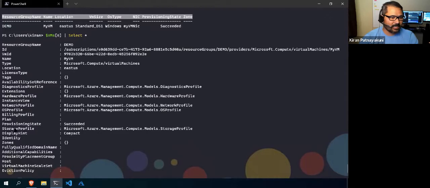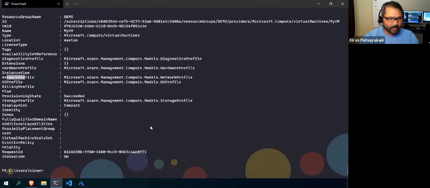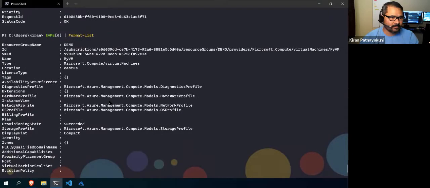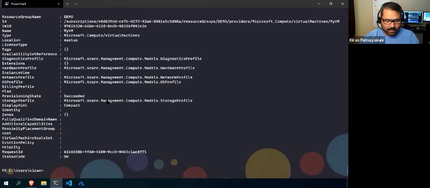But other than that, we have a storage profile and we have a hardware profile. I mean, hardware profile is nothing but VM size. Okay, and the network profile, all of those things are available here. Correct. So this is the way that you can see all the properties. And also there is another way called format list. So format list will also show the same. Correct. So it will list all the properties of the VM.